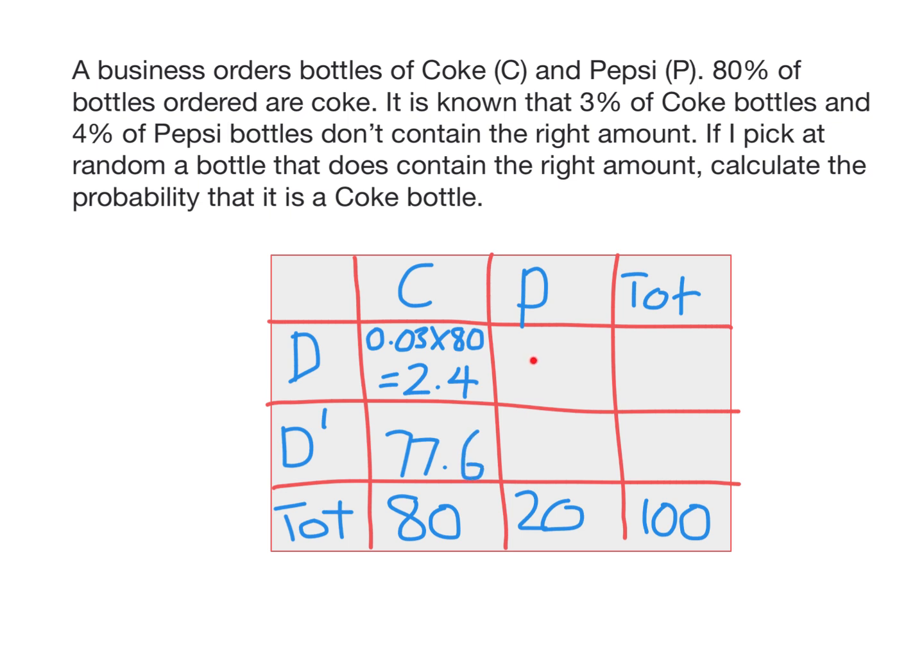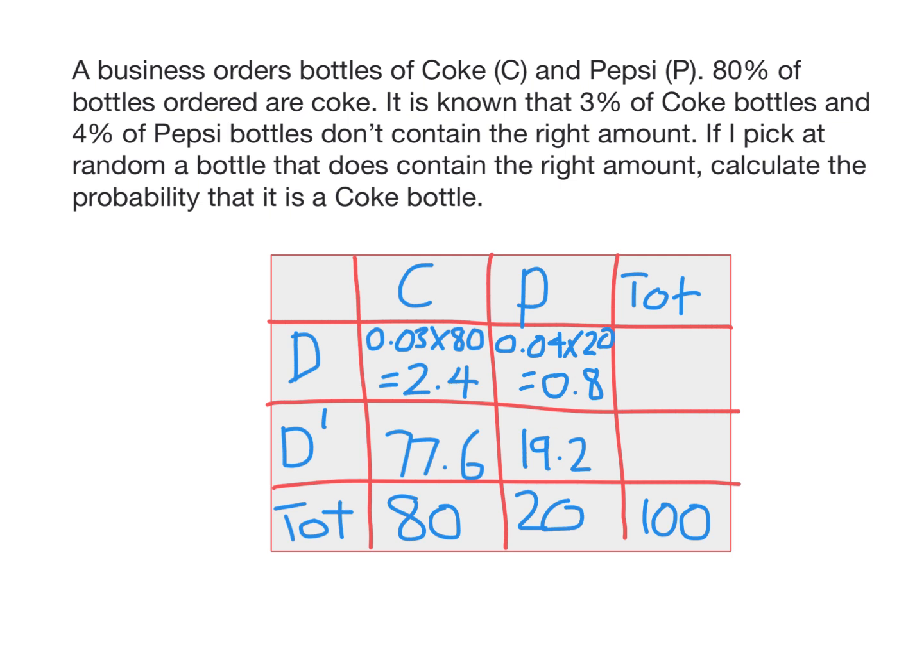Now we're going to do something similar here. It says 4% of Pepsi bottles are defective. So that is 4% of this 20%. 4% as a decimal is 0.04, and if you times by 20, you get 0.8. 0.8% of all bottles are defective Pepsi bottles. So this number here must be 19.2, as these two must add to 20.